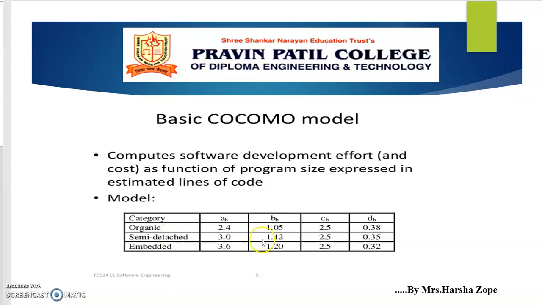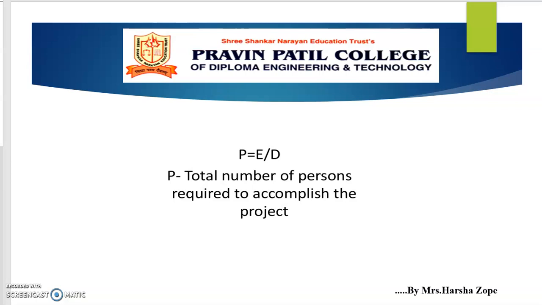The mode is organic, semi-detached or embedded, and the particular value of B of B and D of B is chosen. The next, P equals E divided by D.